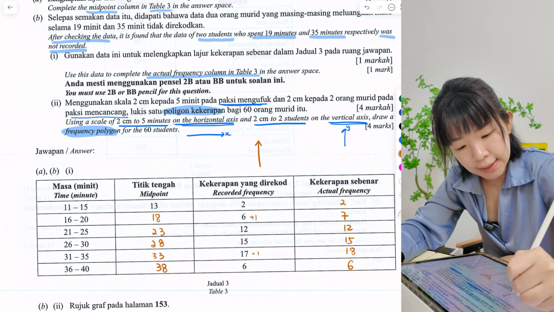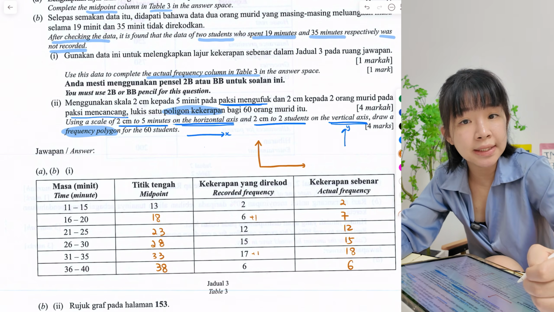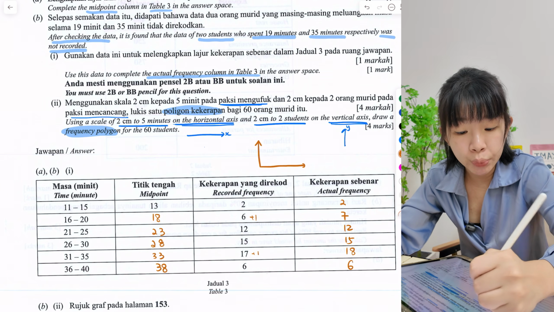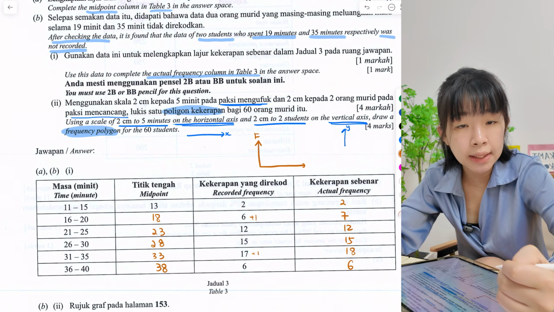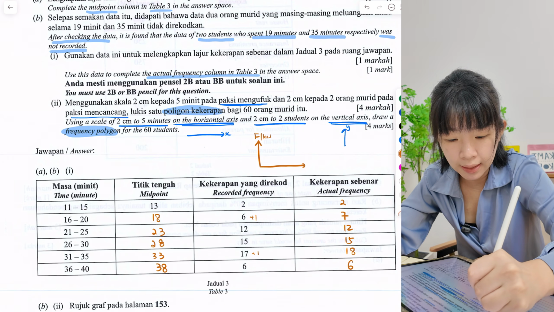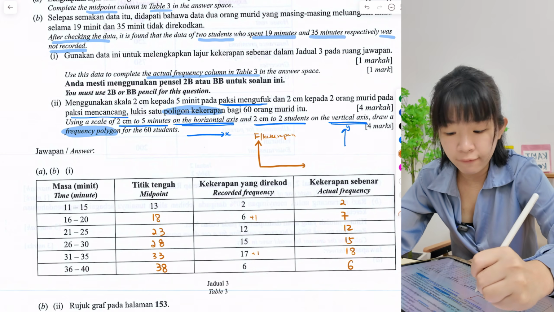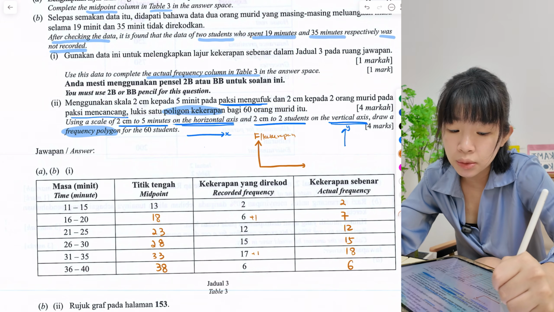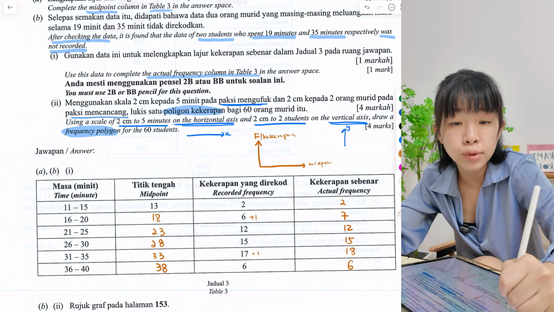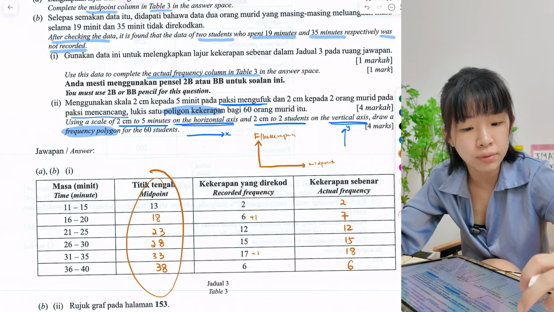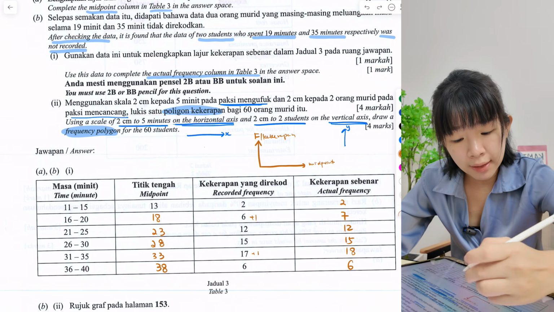Okay, we have the y-axis, the vertical, and also the horizontal axis. On the y-axis, we put frequency, kekerapan. For the x-axis, what do we put? For a frequency polygon, we always stick to midpoint. Since we already found the midpoint, we use midpoint. So the graph looks like this, a frequency polygon.